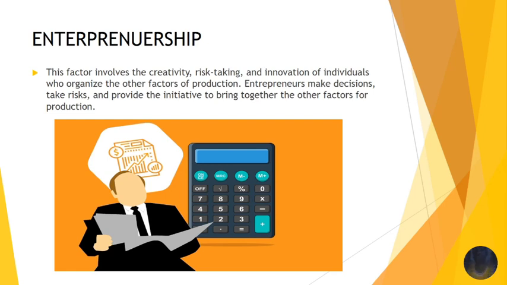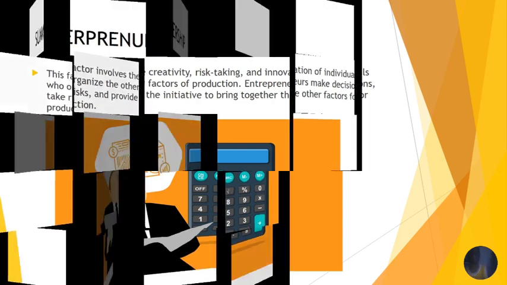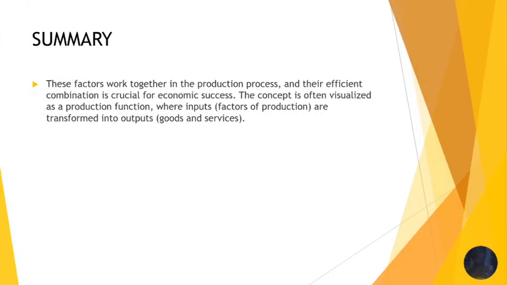When they do that, they are being innovative in the way that they are managing resources. They are being efficient in the way that they combine other factors of production so that they can efficiently provide a good or service to the rest of the population and continue to provide that service into the future. That's the issue of sustainability. So we're looking at entrepreneurs. They are innovators who come up with new ideas, new ways of doing just about anything whenever they're starting their businesses. So let's look at our summary for the factors of production.